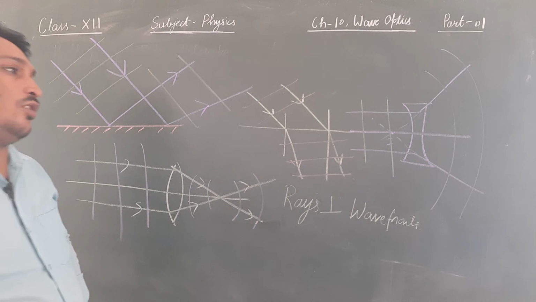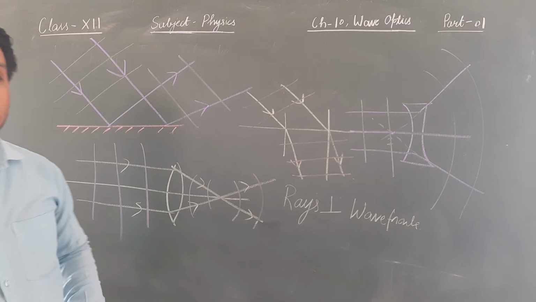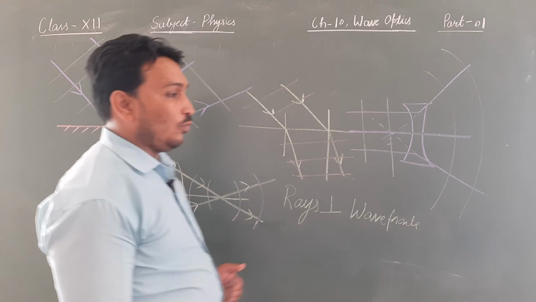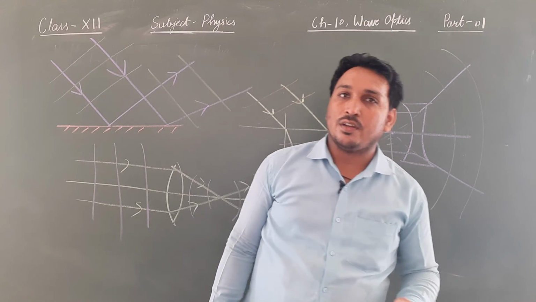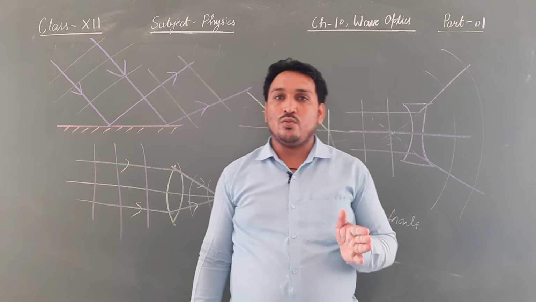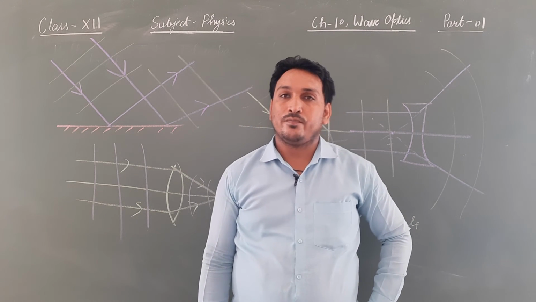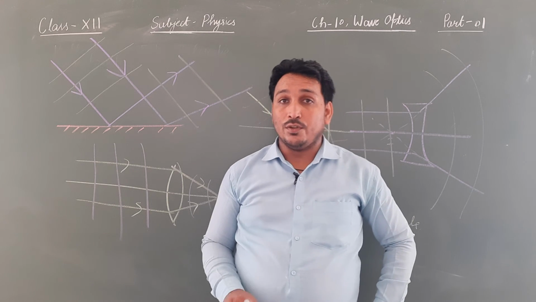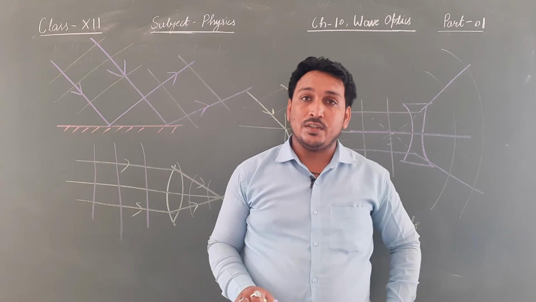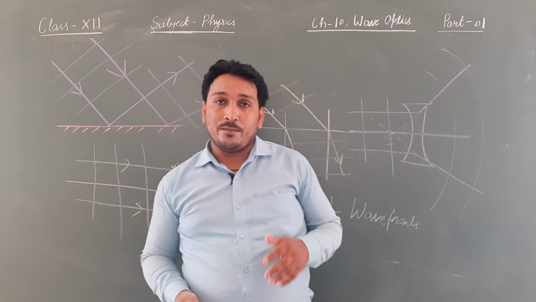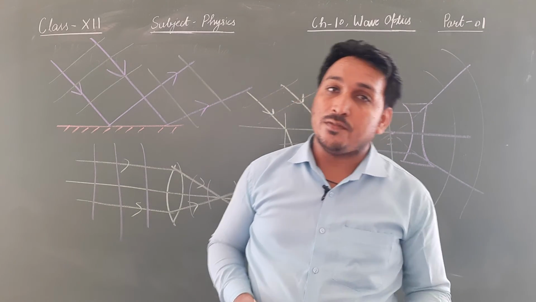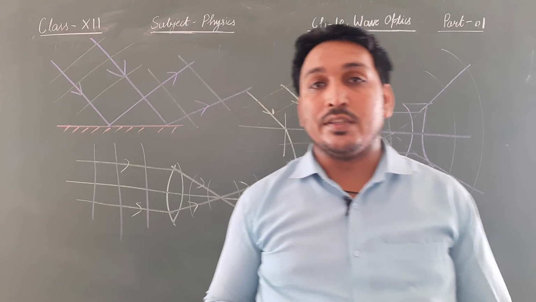Moreover, one more thing you need to understand: the phase difference between 2 points on the same wavefront is going to be 0, because a wavefront is a continuous surface of such particles which are vibrating in the same phase.